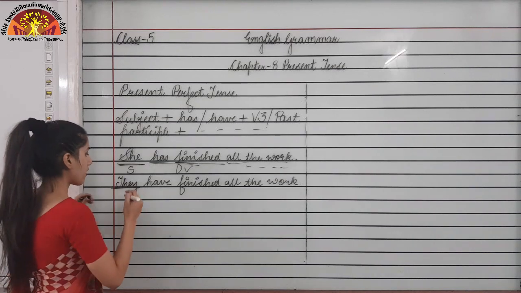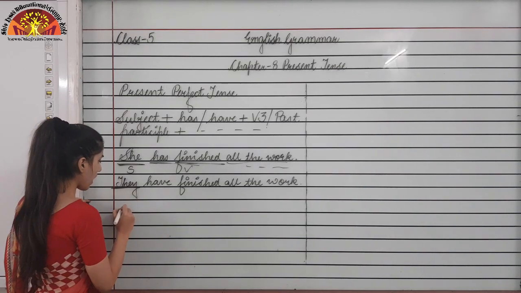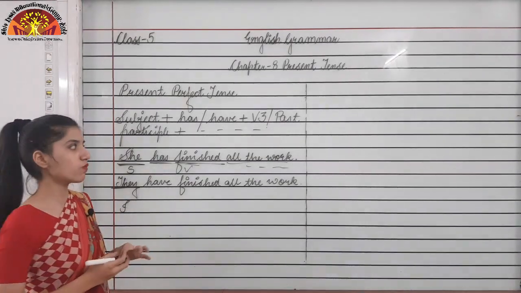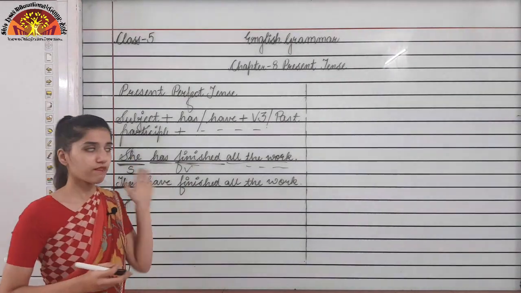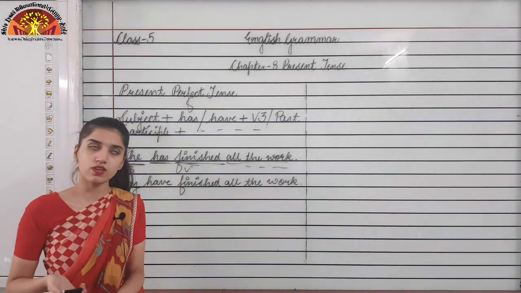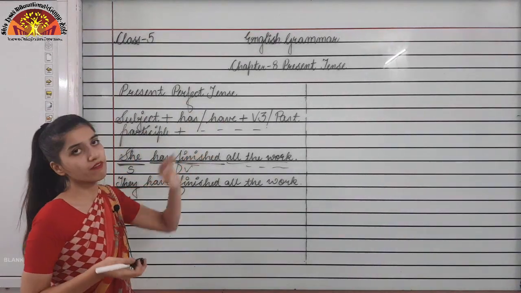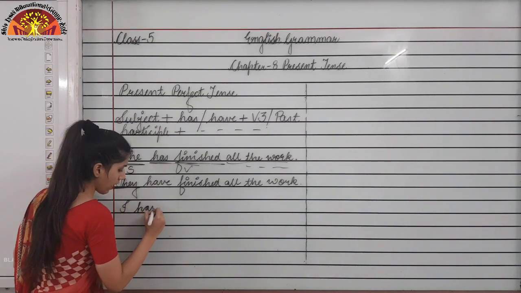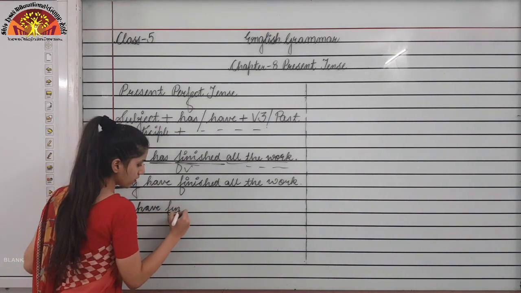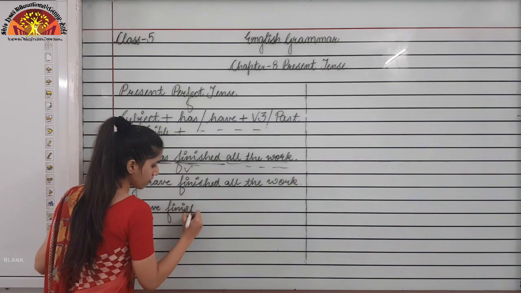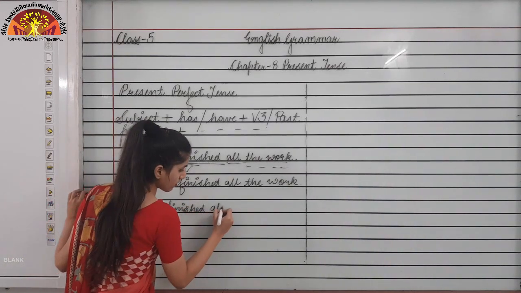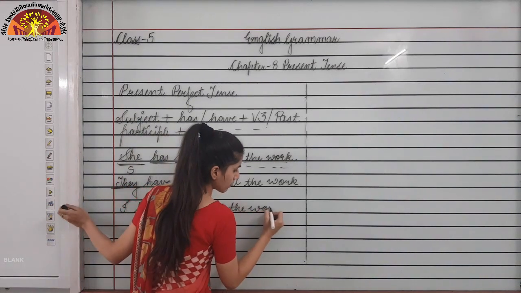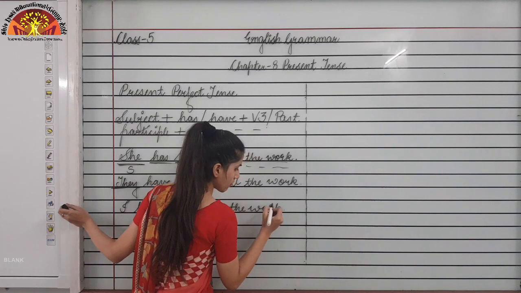Okay, now if I change the subject to I, remember one thing, with I and you, what will come? Have will come. Though they are singular, but with them what will come? Have will come. So with I what will come? Have. I have finished all the work.